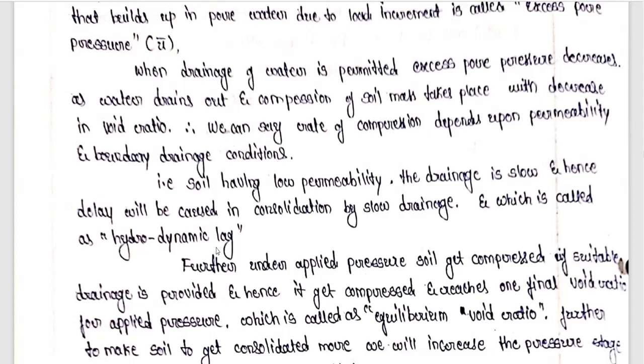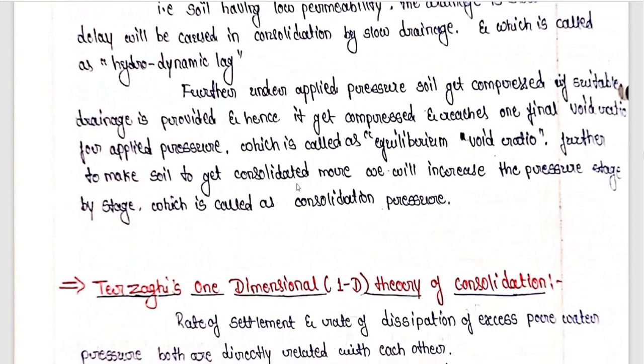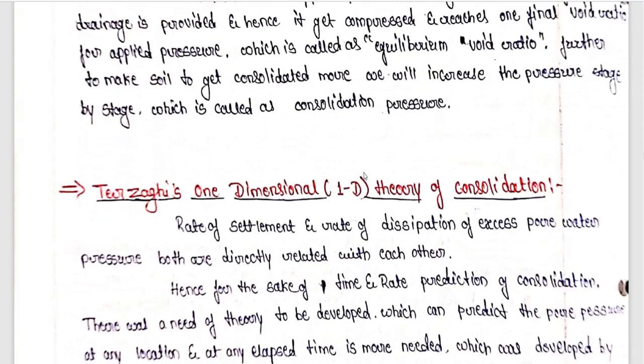So hydrodynamic lag mainly occurs due to low permeability of a soil. As the permeability of soil is low, the drainage is slow and the consolidation is slow, and that is called hydrodynamic lag. After that, what is equilibrium void ratio? Equilibrium void ratio is the final void ratio that soil reaches after the pore water escapes.